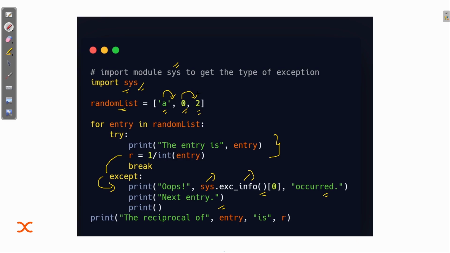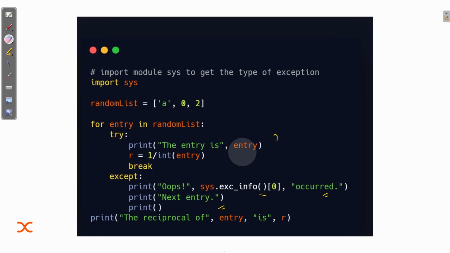Coming to the next element, 0. The entry is 0, so it will first print that. Then 1 by 0, which we know is undefined, will cause an error. Then we come to the except part, print oops, and go to the sys module, which finds what kind of error it is and shows that it occurred. So this is how it is happening.